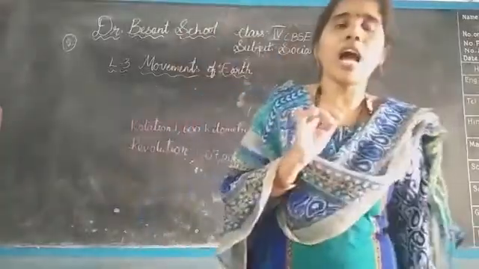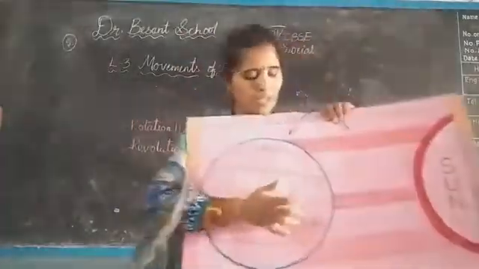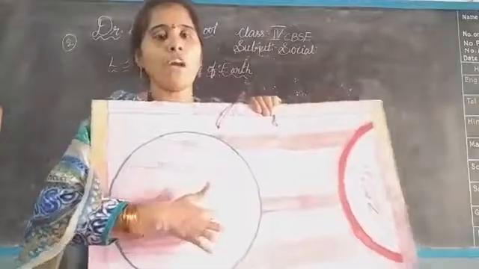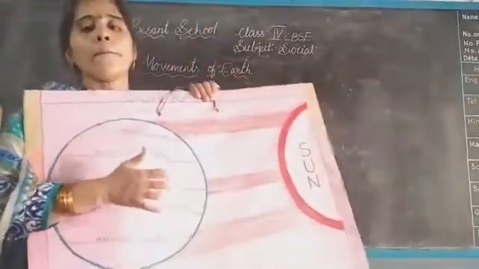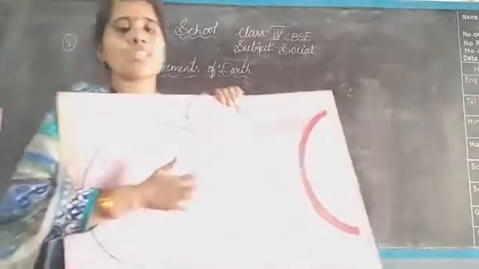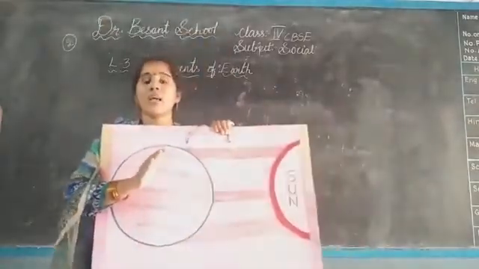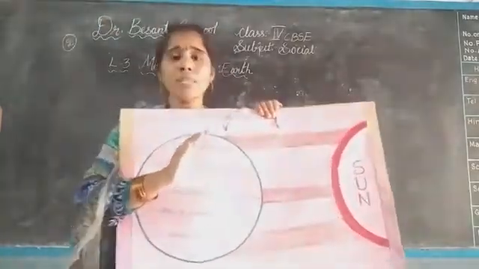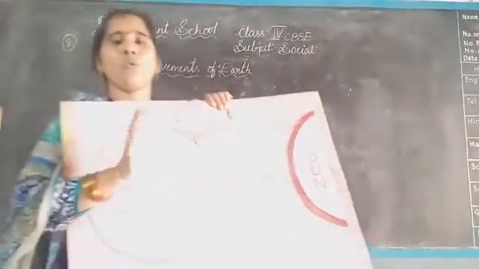Now, if we are at the point of X, we move past the sun. As the earth rotates, the sun does not move, but to us it seems as if the sun is moving.